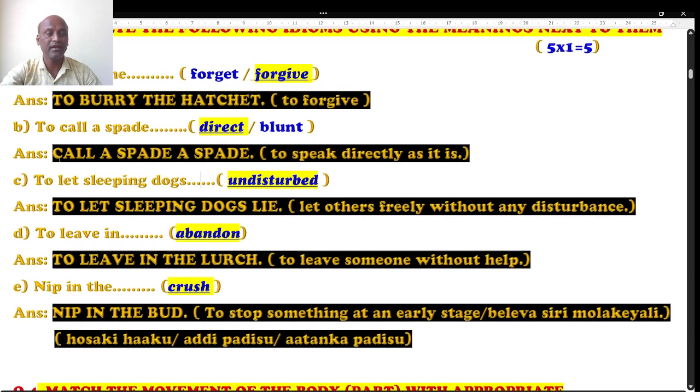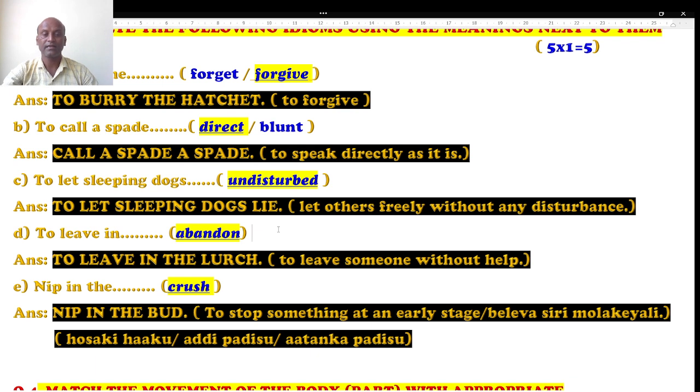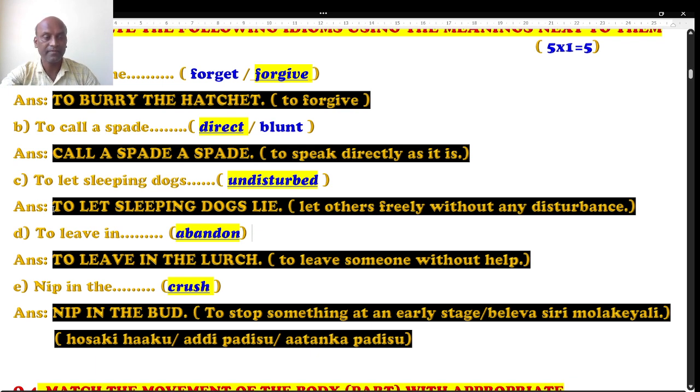Well, question number C. To let the sleeping dogs dash, means a dog is sleeping, do not disturb it. So what is the complete idiom here? To let the sleeping dogs lie. To let the sleeping dogs lie, in the sense, let the dog sleep calmly and peacefully, not to disturb. The complete one is to let the sleeping dogs lie, means let others be without any disturbance is going to be the answer, and the clue is undisturbed.